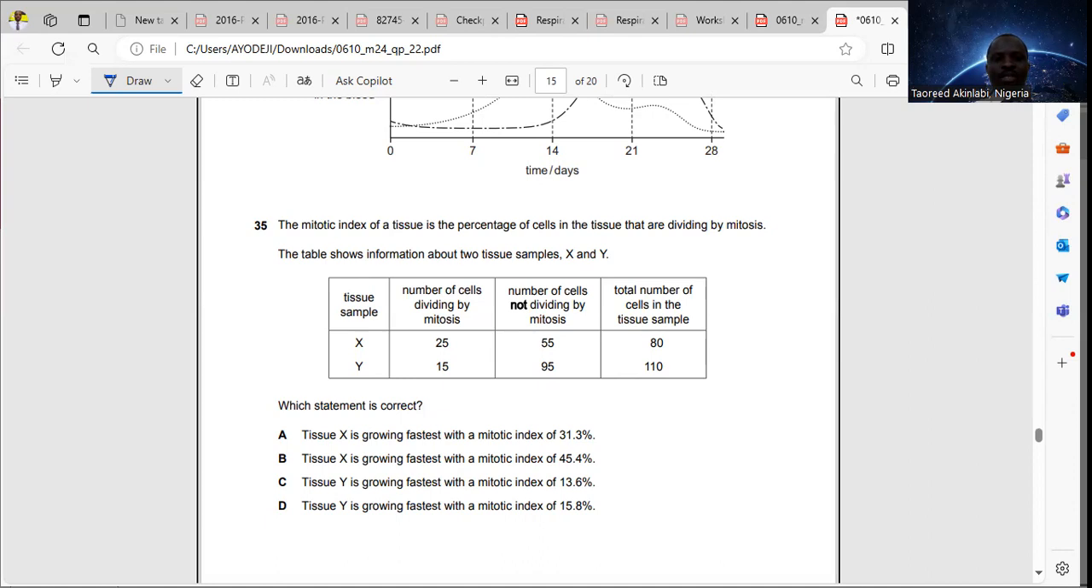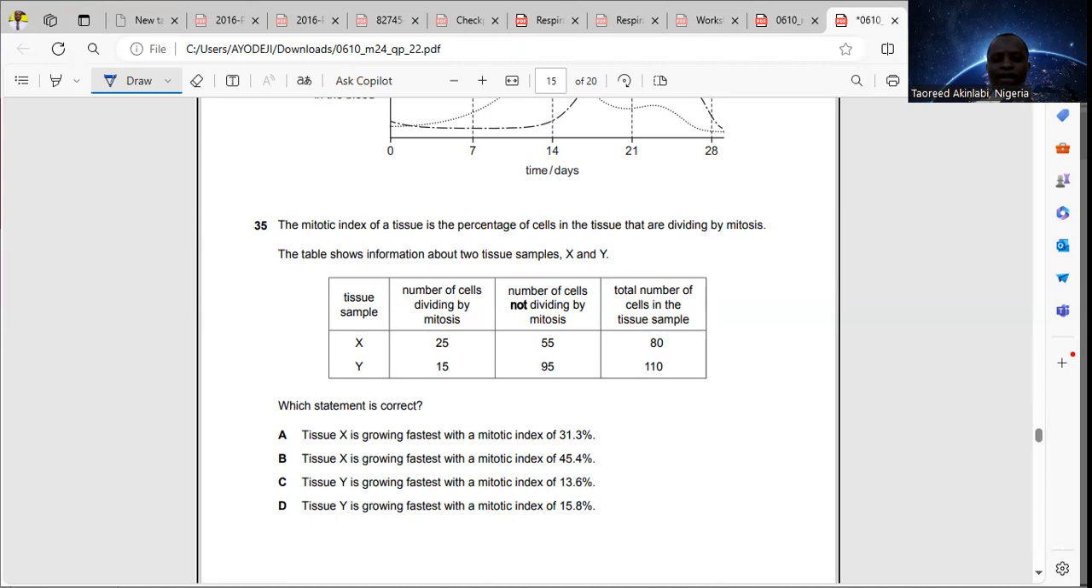Now, which statement is correct? Well, let's look at the mitotic index for X and Y. For X, the mitotic index will be 25, that is the number of cells divided by the total number of cells, that is 80, multiplied by 100 over 1. And that will give us 31.3%. That will be the mitotic index for tissue X.